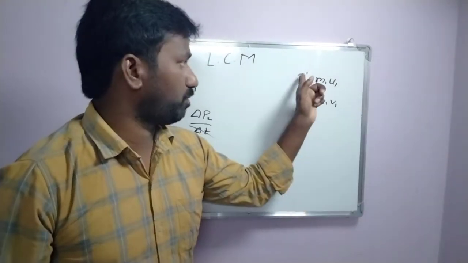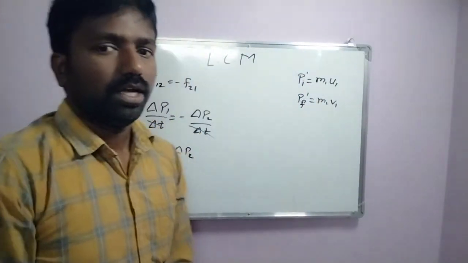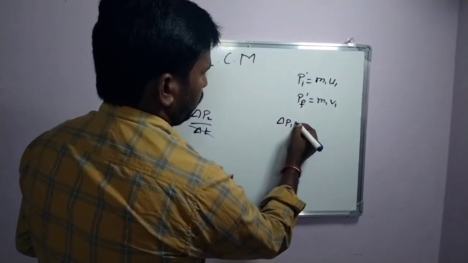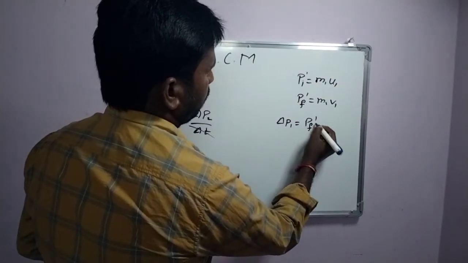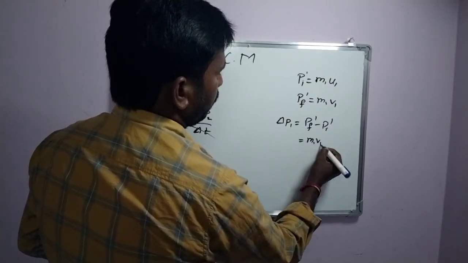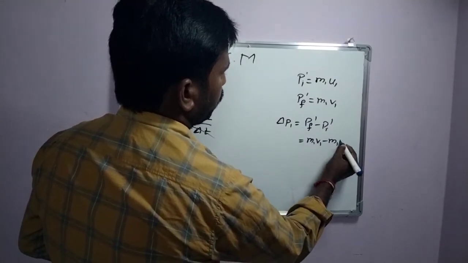So delta P1 is final momentum minus initial momentum, which equals m1 v1 minus m1 u1.